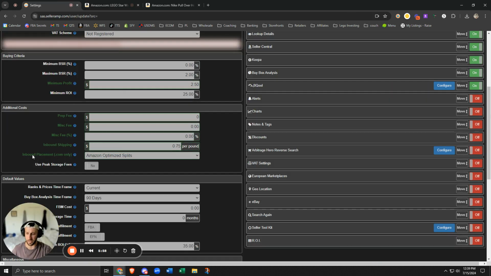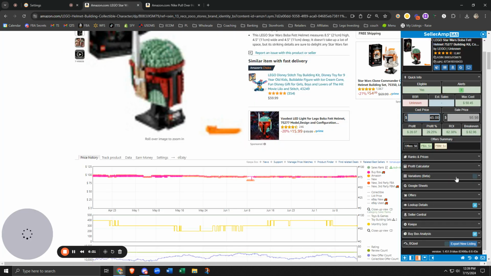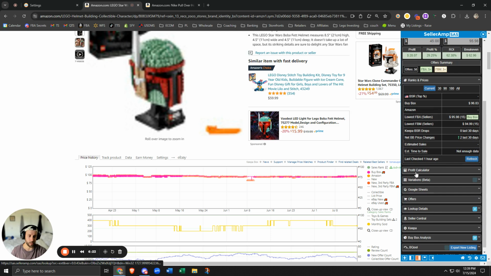Now, inbound placement fees started a couple months ago. Personally, I like using Amazon optimized splits because the check-in is quicker. Yes, you have to do multiple batches of shipments, but if you're shipping out thousands of units or hundreds of units at a time, it's better to do it this way, in my personal opinion. You could do partial, you could do minimal, it's up to you. But whatever you have set up in here is what SellerAmp is actually going to calculate via their profit calculator.